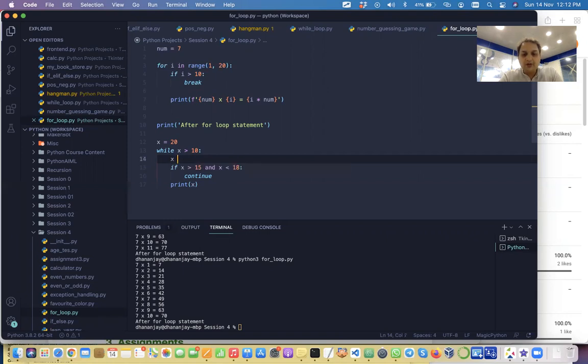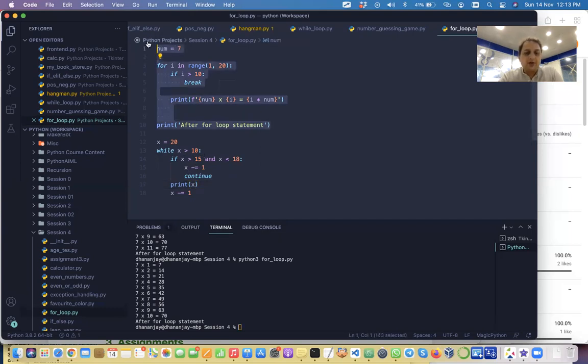Why? Because we will have to do the decrement by 1. If I'm doing this after the continue, then once this condition is true, it will always be true. Or we can do something like this also: we can do a decrement inside this block, so that the value of x changes, and after doing the decrement, it does the continue. In that way, at least it is decrementing the value.